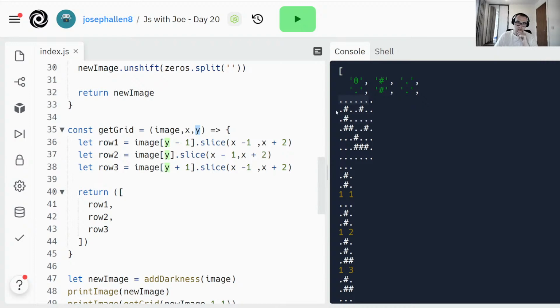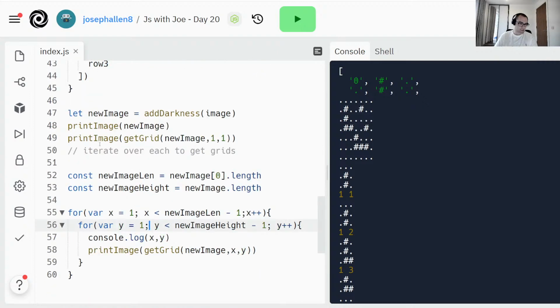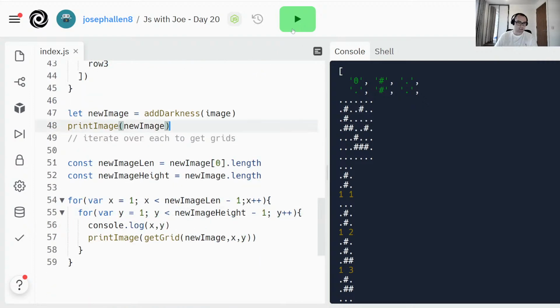So image 1, sorry, that's image 0, image 1, image 2. So image 2, and then slicing the X and Y to the left. I'm reading them the wrong way around. That's why. I tricked myself with my extra print image here, that's why.